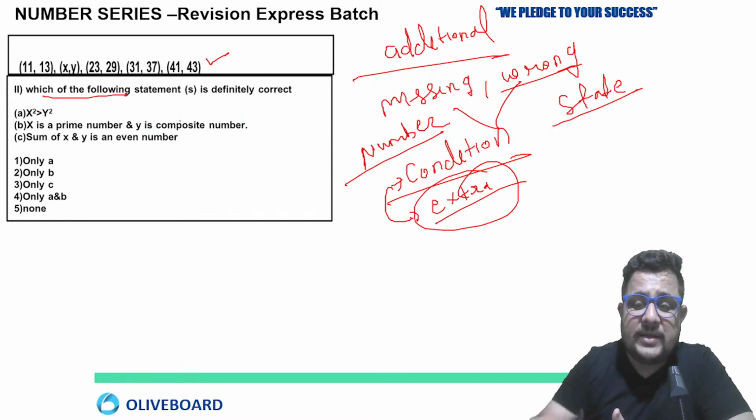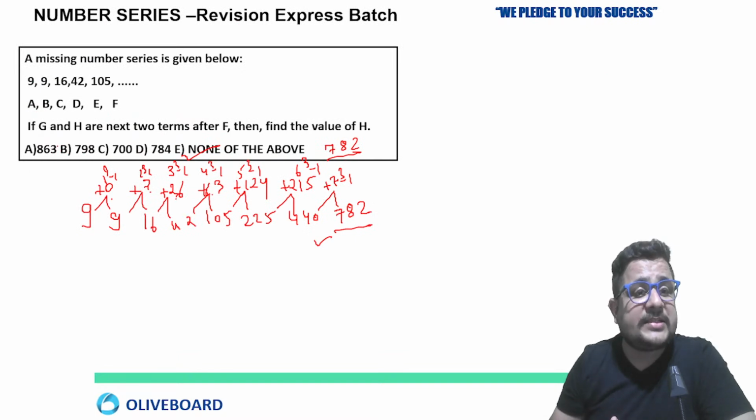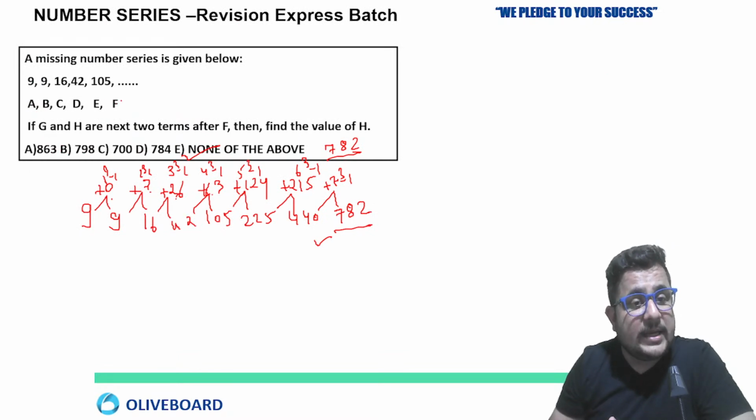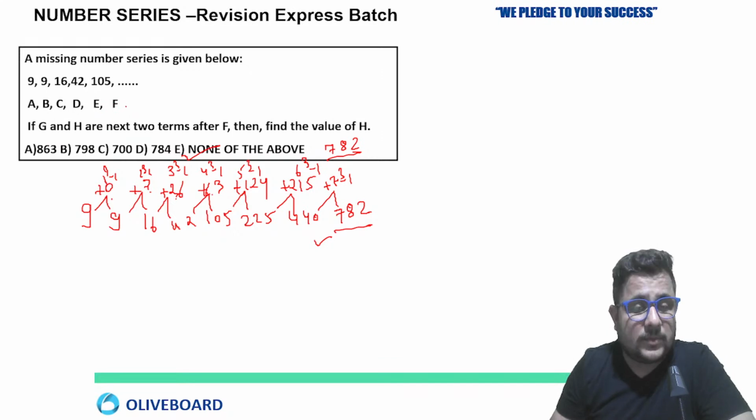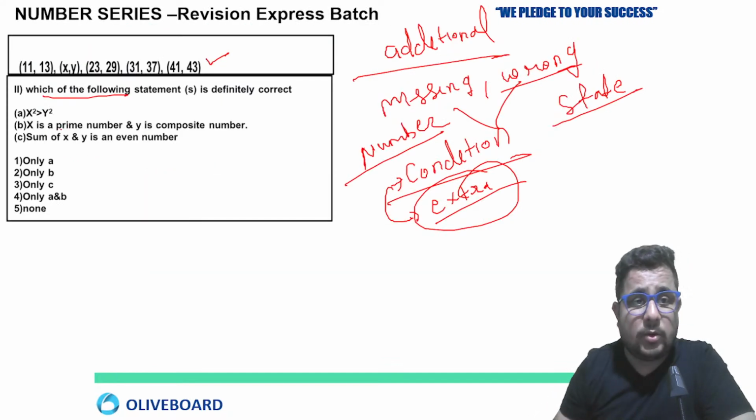As we solved the previous one, if we look at this question, here they were not asking for the missing number, they were asking for the second number after the missing number, right? Means the third missing number they were asking in the question, right? Very good, great job. What about others?